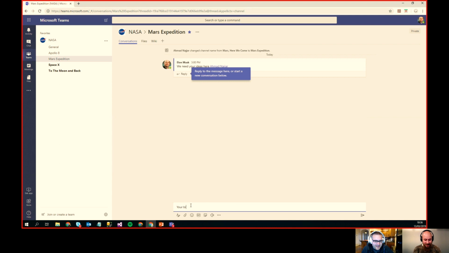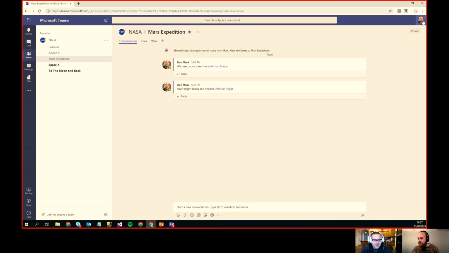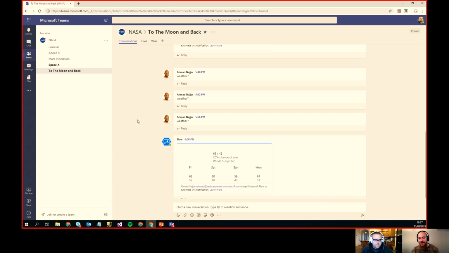So yeah, I could open this up here. And there you go. Look at this. We need your ideas. Your bright ideas are needed. And then I could just tag myself here. I'm missing a D here. And then I could just do this. So this is a user that I've created, and this is Elon Musk, as you can see here with a picture. And he does not do a lot of work here. He's just goofing around.